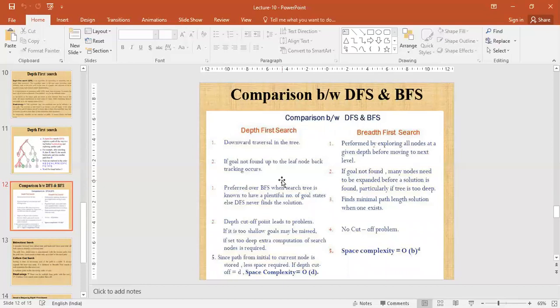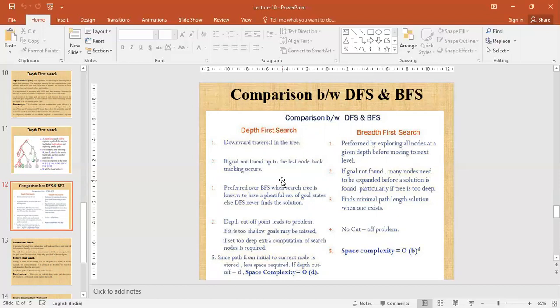Depth cutoff point leads to problem. If it is too shallow, goal may be missed. If set too deep, extra computation of such nodes is required. DFS will knock out this problem.